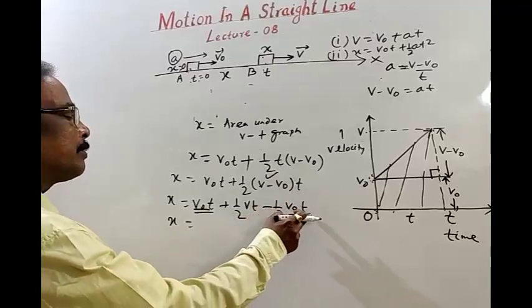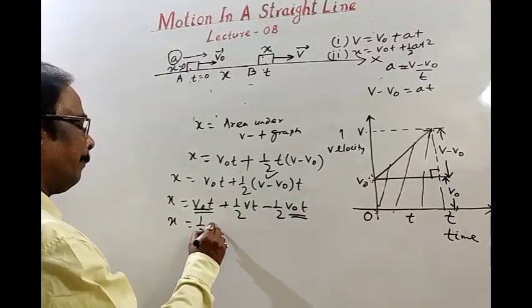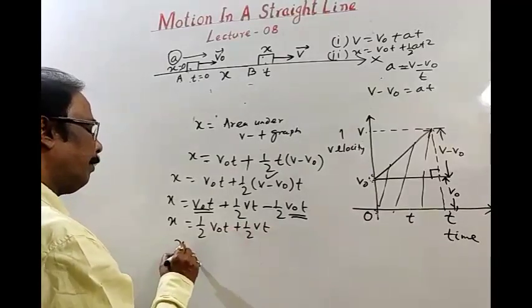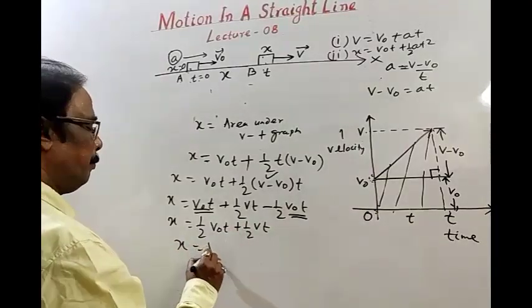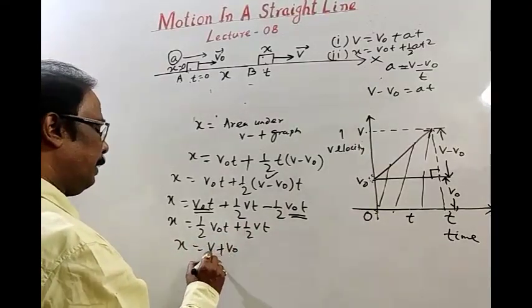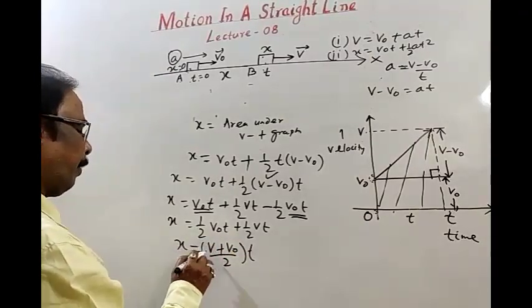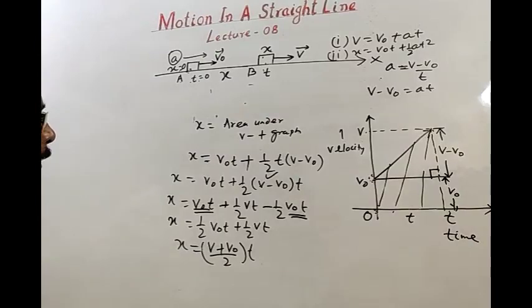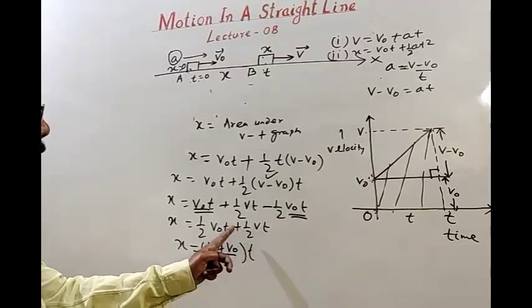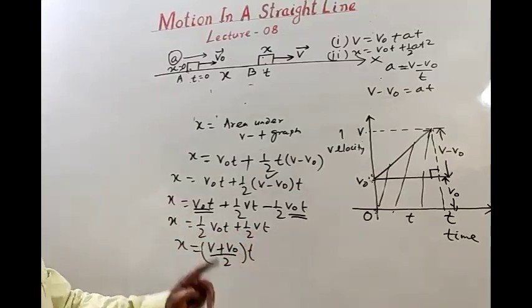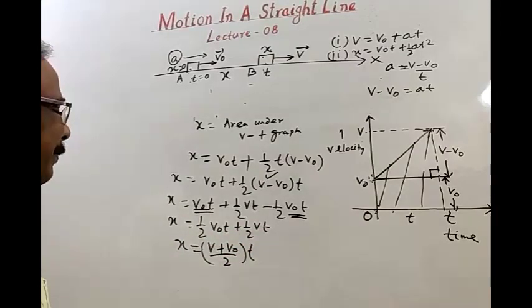V naught t minus half v naught t is half v naught t, plus half vt. Then displacement is v plus v naught divided by 2 into t. Okay. V plus v naught divided by 2 whole, into t. Outside the bracket is t. Okay.